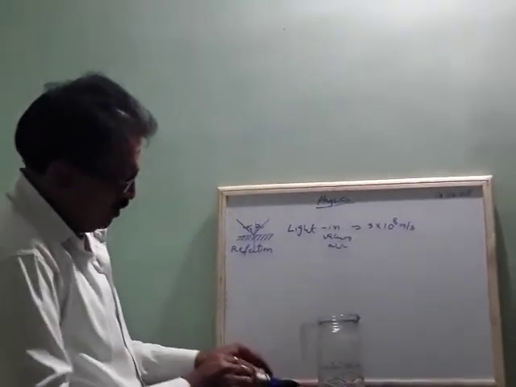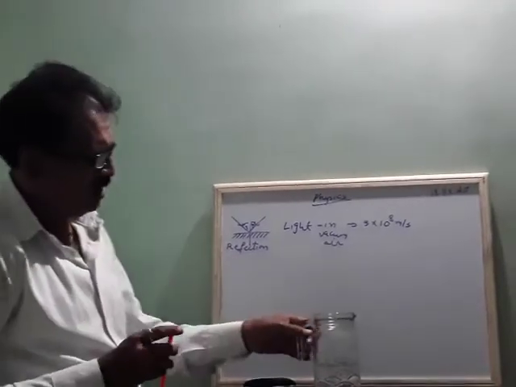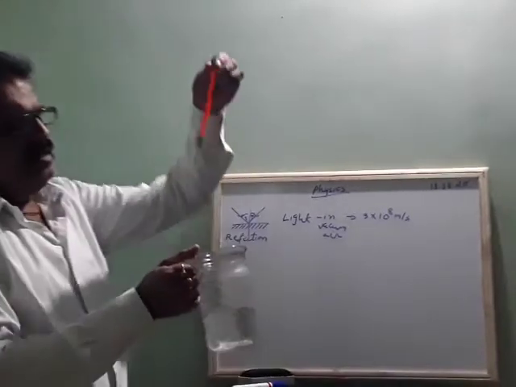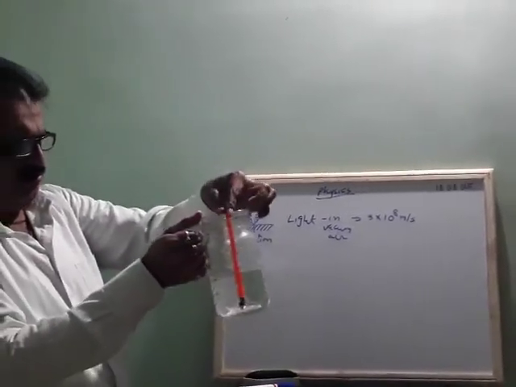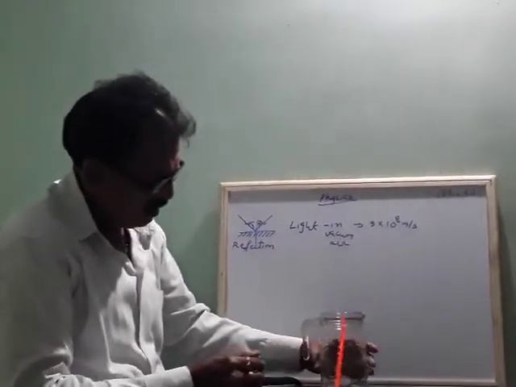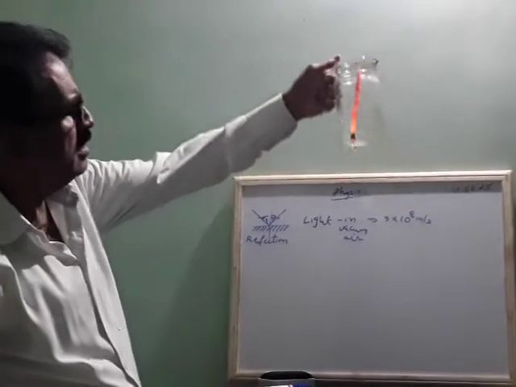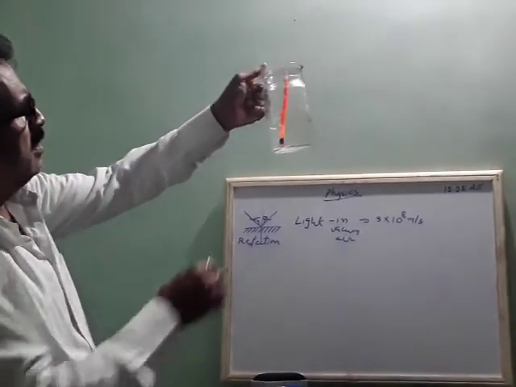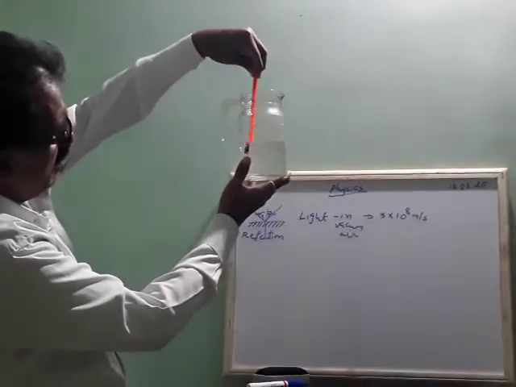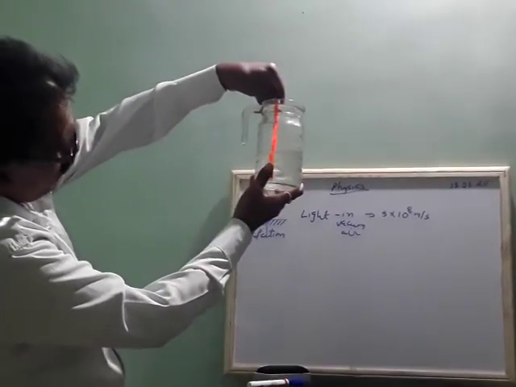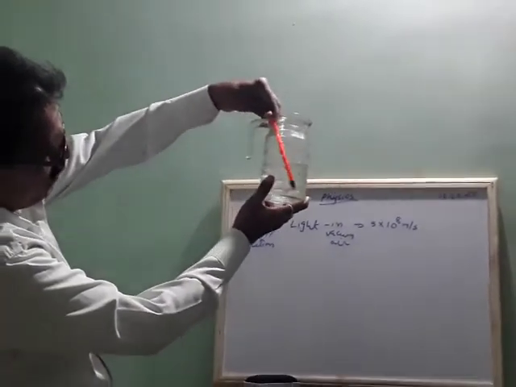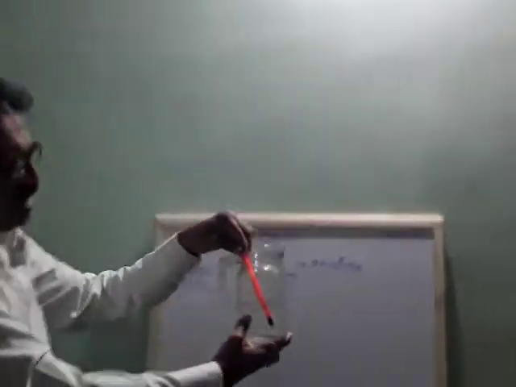Now if you just observe, you can do this at home also. I will take this pencil and dip it here, like this. How does the pencil look? Is it looking straight? See here, from the top, down it is different. It is looking bent. But why is it looking bent?